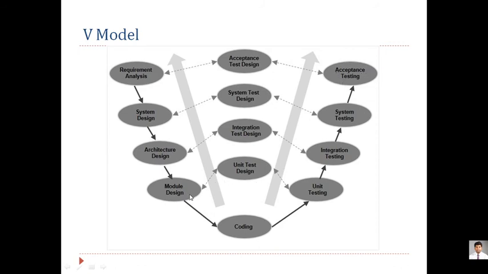Now see, module testing is a basic part, a core part, at the bottom. That is unit testing, and we call it unit test design. What the testers have to do in this V model is create a unit test design for unit testing considering the module design. So your unit testing is created on the module design, and that planning, that designing, is called a unit test design. In module design you will see use case diagrams, activity diagrams, sequence diagrams, and diagrams of this kind.